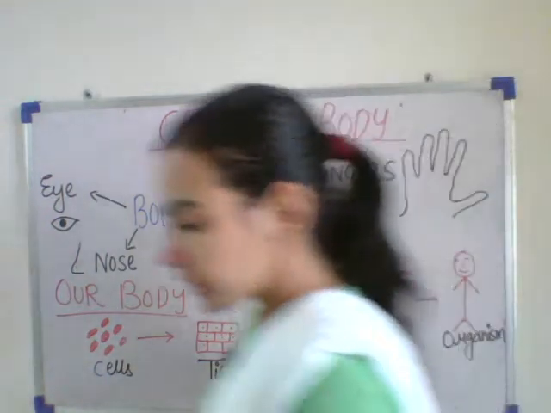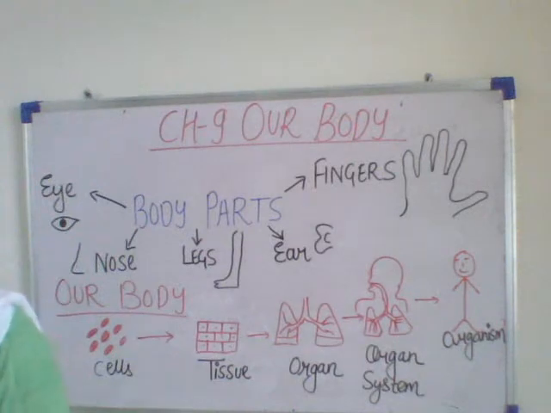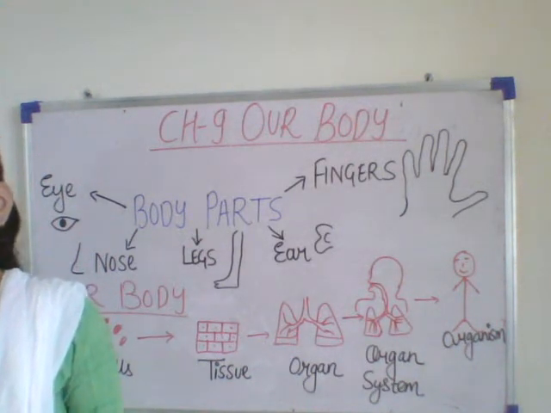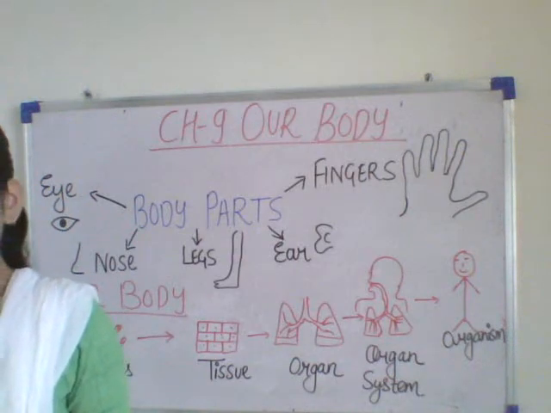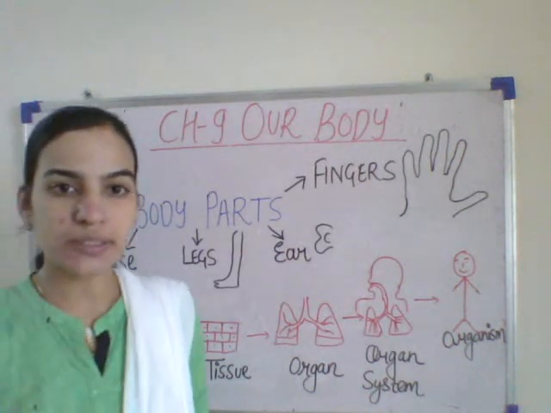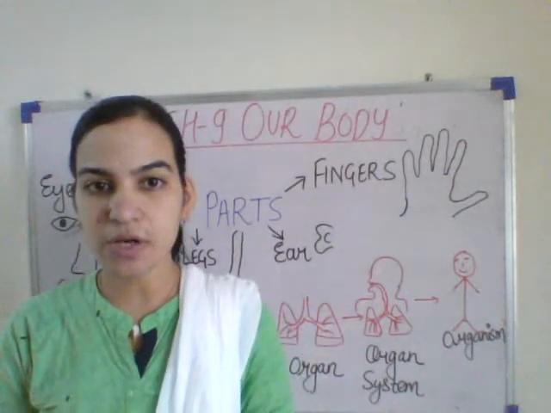So now let us read. Take out page number 73 of your book, students. Our body is made up of different parts that help us to perform daily activities. So this is our complete body. It is made of different parts.